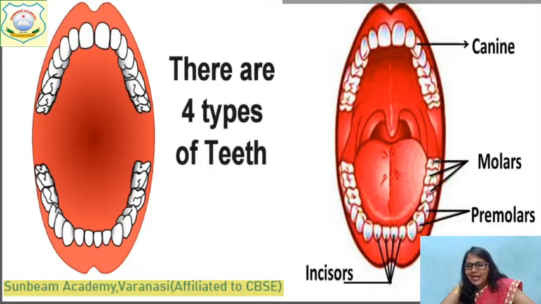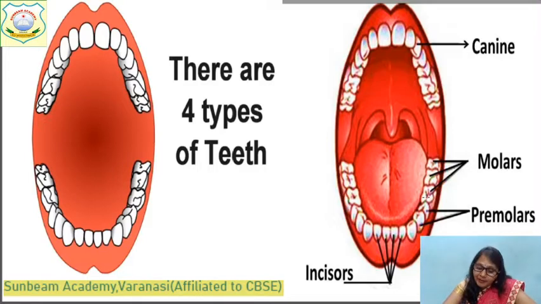They are used to grind the food we eat. When you chew, which teeth do you use? Molars and premolars. You should brush these portions very neatly, because the food particles you eat sometimes get stuck in this portion. So we have to keep it neat and clean.